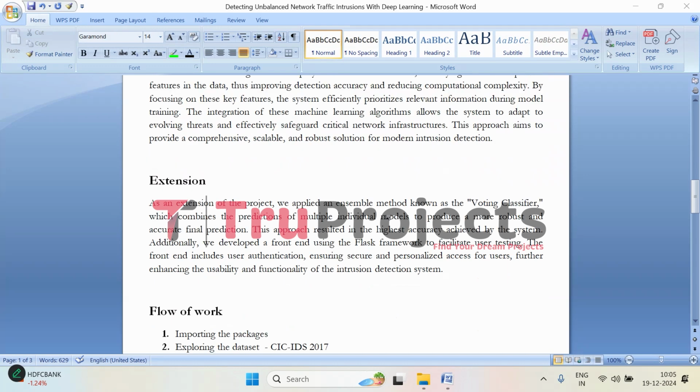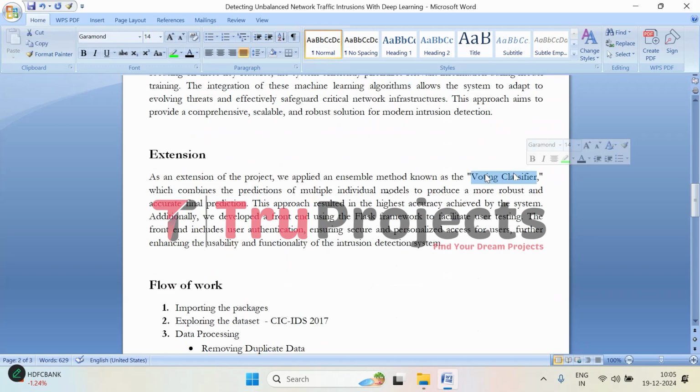To further improve the performance of the project, we have incorporated an ensemble method, that is voting classifier. This method combines the predictions from multiple individual models to create one final prediction. By doing this, the system becomes more robust and accurate. And we saw the highest accuracy achieved through this approach.